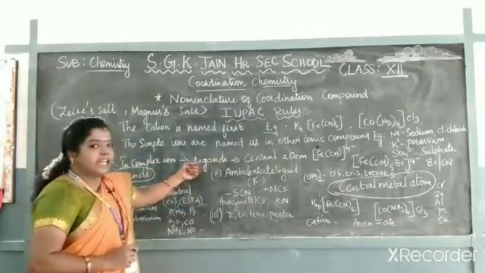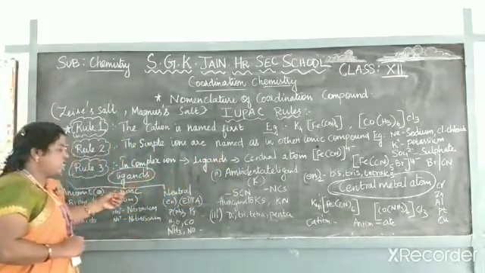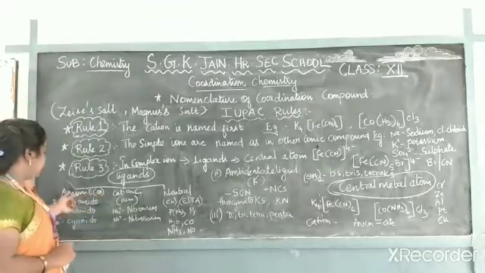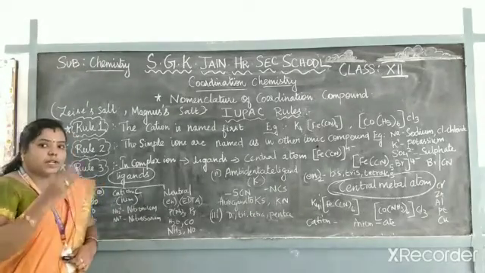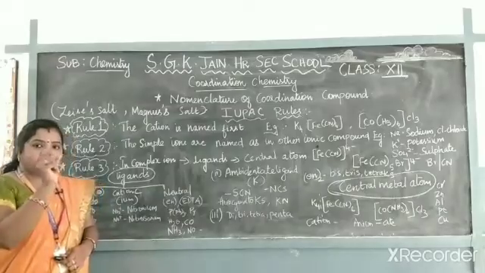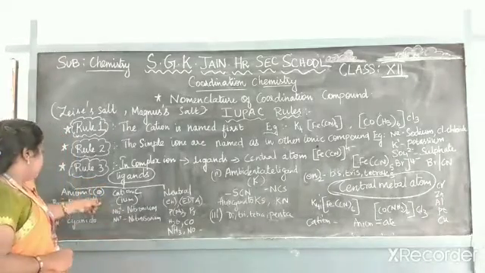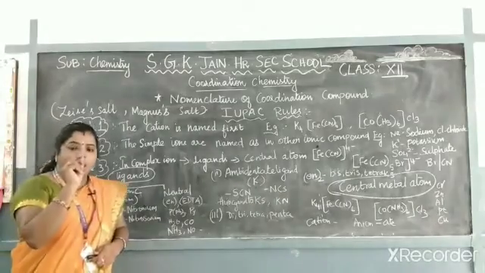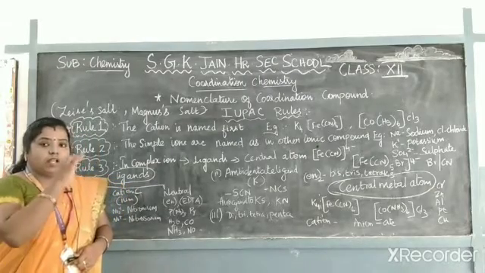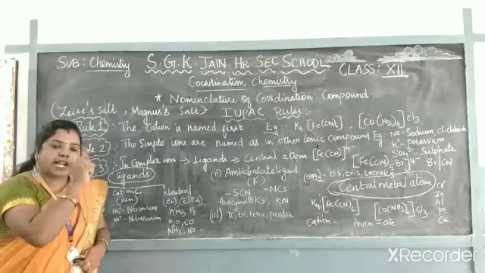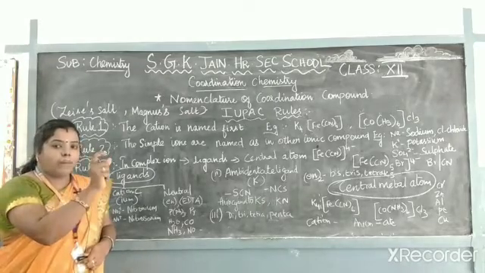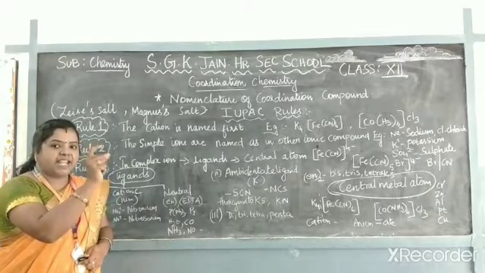So first we see the ligands. Ligands have been classified into three types: one is anionic ligands, another is cationic ligands, and another is neutral ligands. If it is an anionic ligand, you have to end with O. So there are three kinds of ligands. If the ligand is anionic, the name has to end with O.